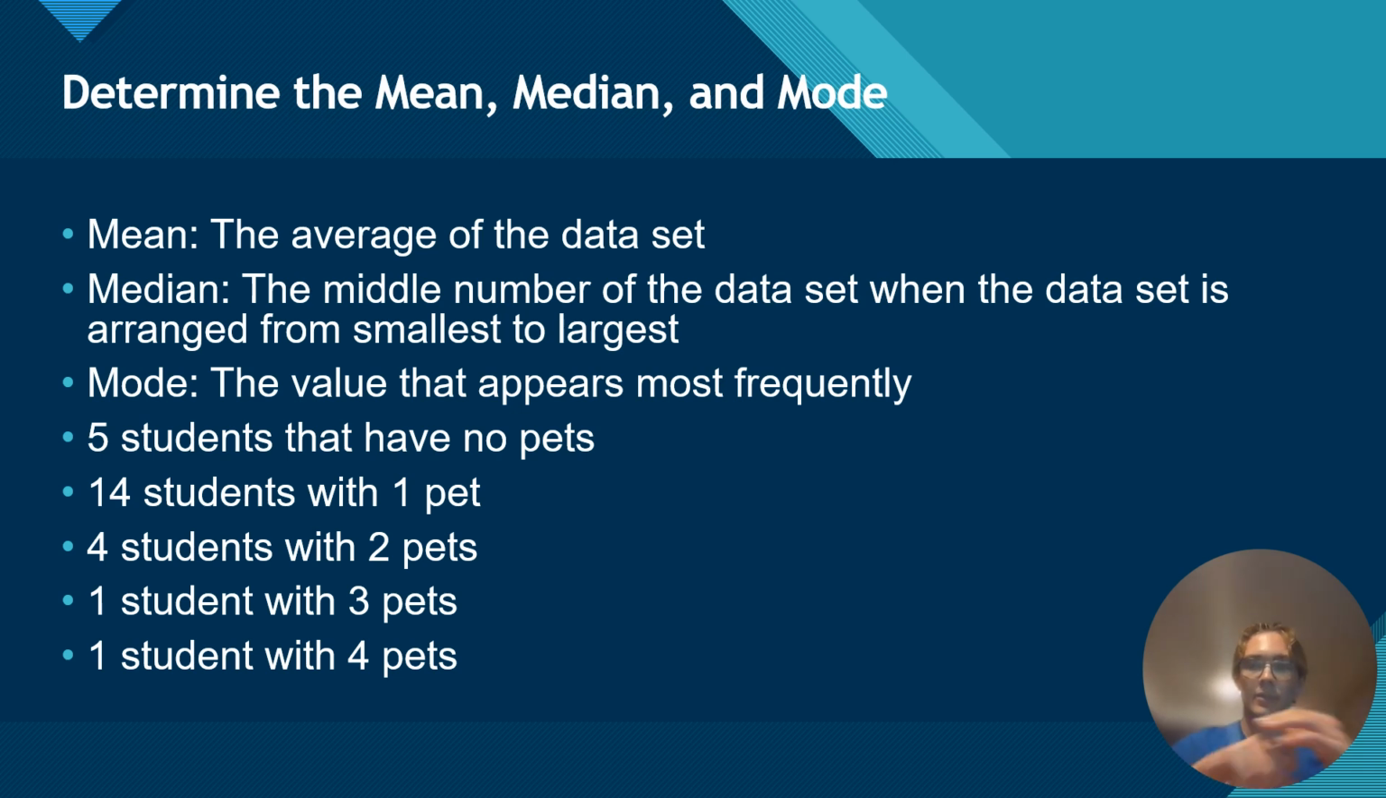And the next thing that we need to do is to determine the mean, median, and mode with our given statistics of number of pets each student has. So the mean is the average of the data set. So the next one is the median, which is the middle number of the data set when the data is arranged from smallest to largest. The mode will be the value that appears most frequently. And so here's our data. So 5 students have no pets, 14 have 1 pet, 4 with 2 pets, 1 student has 3, and 1 student has 4 pets.